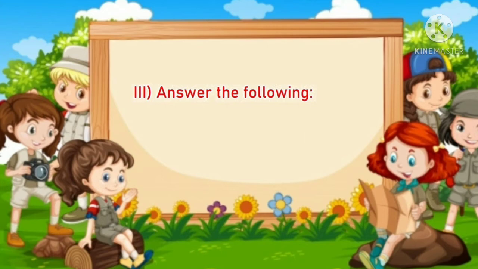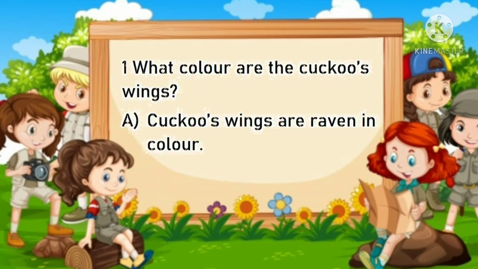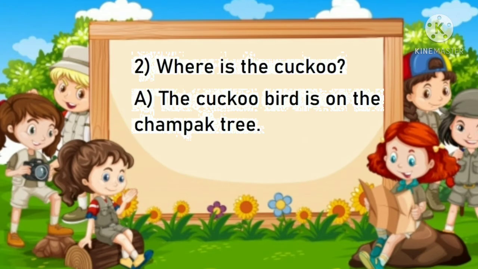Answer the following. First one, what color are the cuckoo's wings? Answer, cuckoo's wings are raven in color. Second one, where is the cuckoo? Answer, the cuckoo bird is on the champak tree.